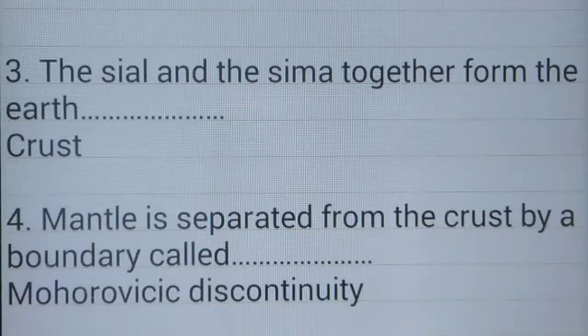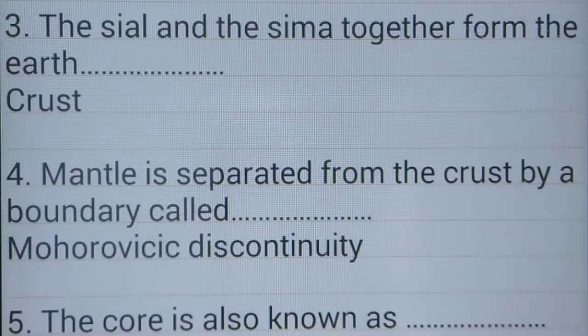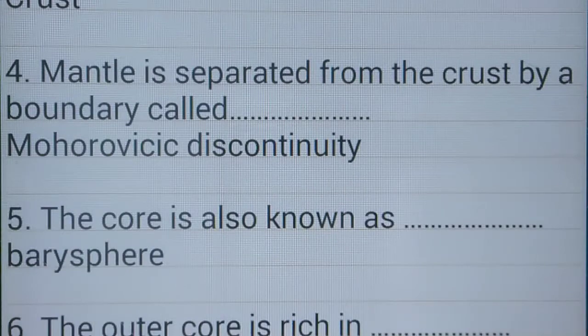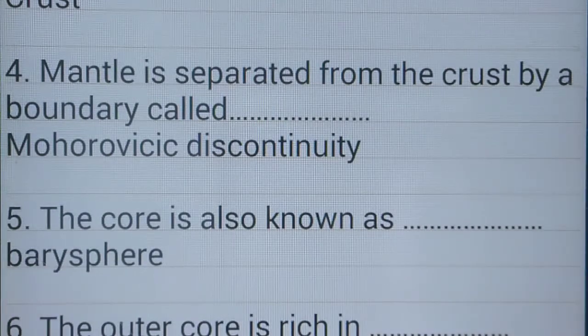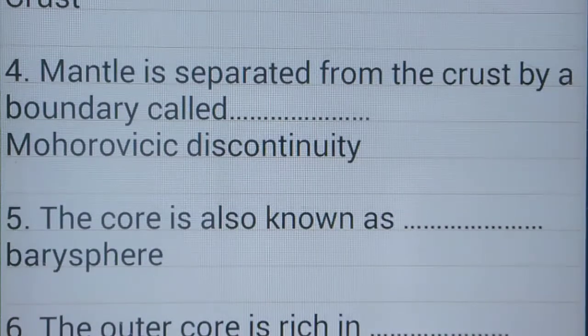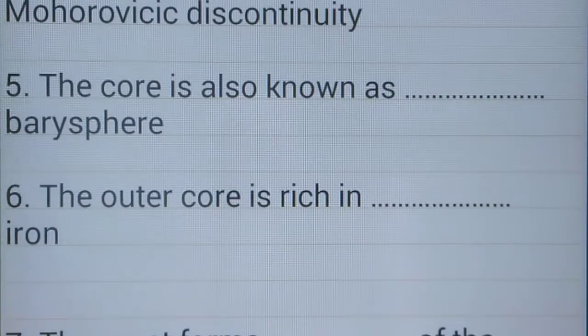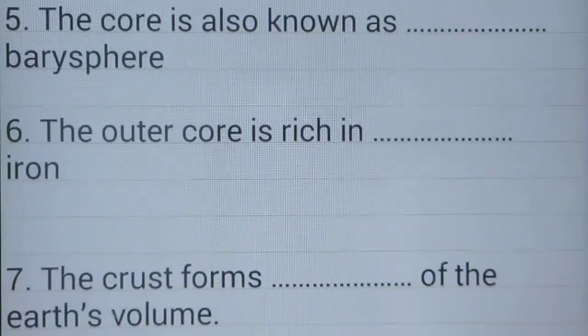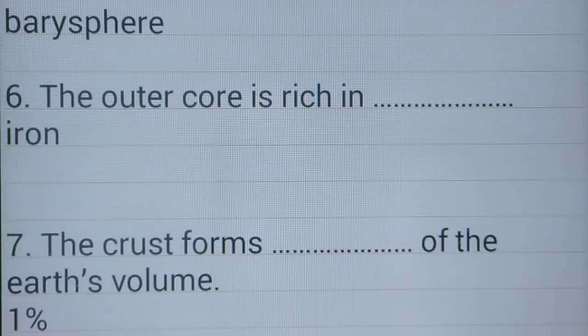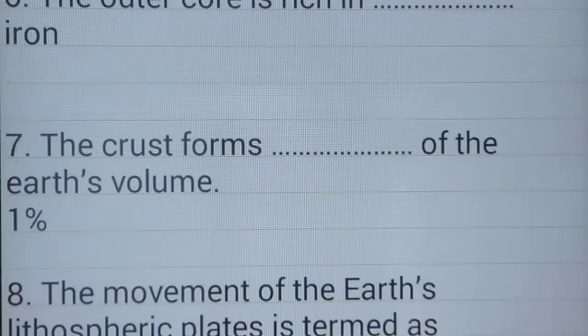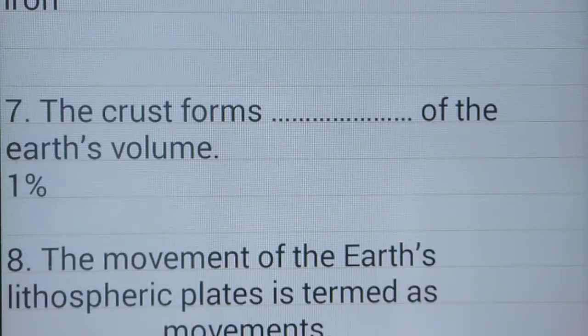The Sial and the Sima together form the earth's crust. The mantle is separated from the crust by a boundary called the Mohorovicic discontinuity. The core is also known as barysphere. The outer core is rich in iron. The crust forms 1% of the Earth's volume.